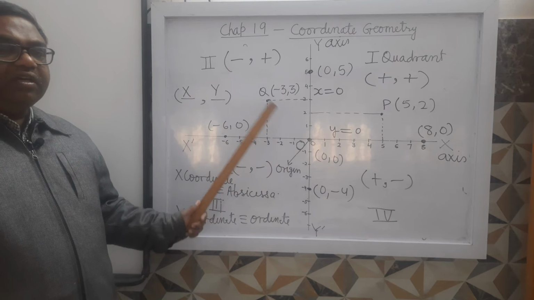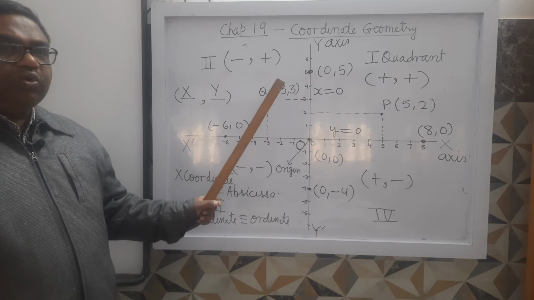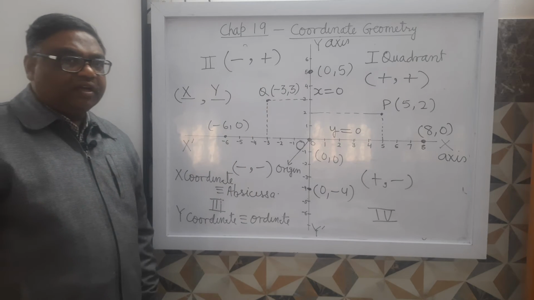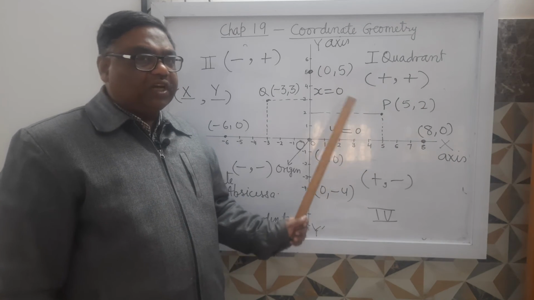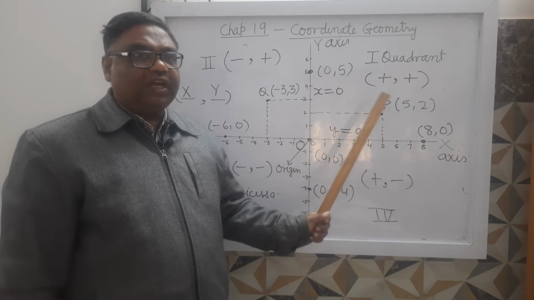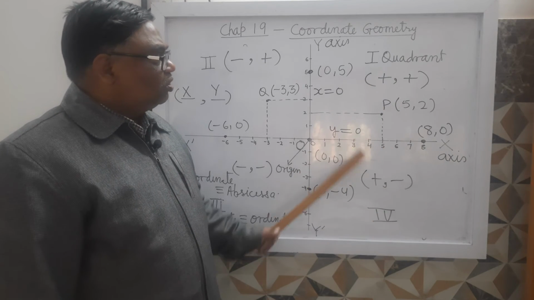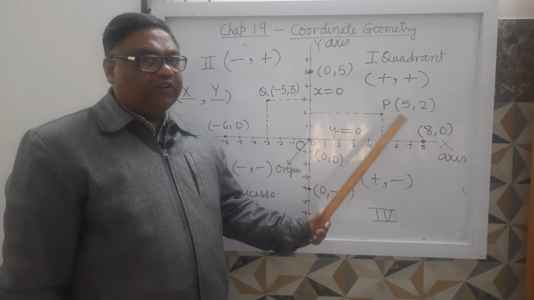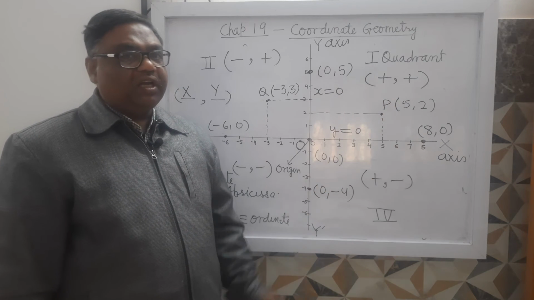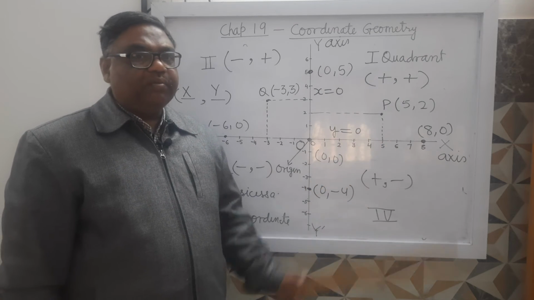So in this way we can give a numeral value to every point on a plane. We can represent every point with the help of an ordered pair. It is clear? So this is the representation of a point with the help of ordered pair on a plane, and this plane is called the coordinate plane.